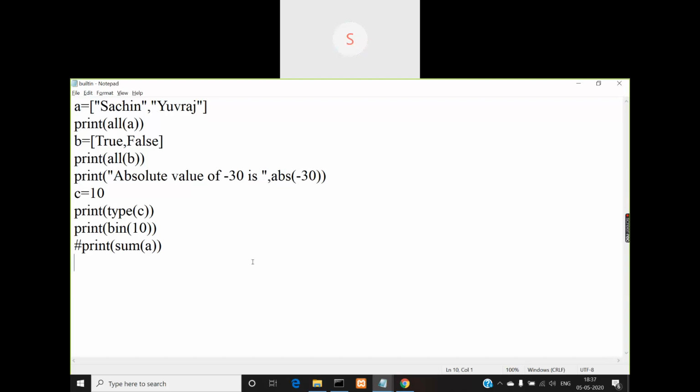Now today we have seen another function called the bin function. Sum will add all the values in a list, right? So it must be an integer value, then only it will be useful, otherwise we cannot use it.